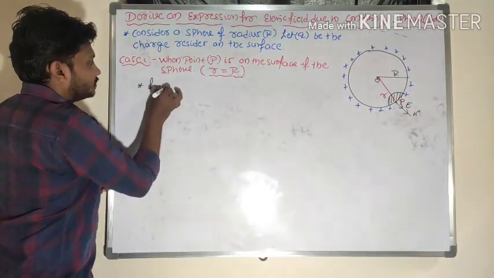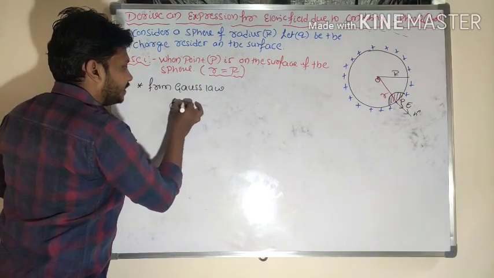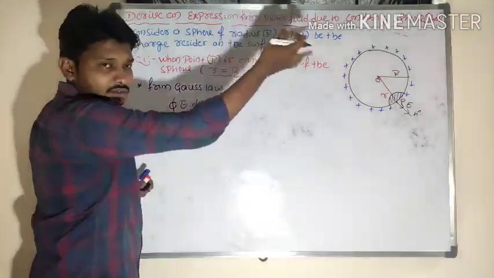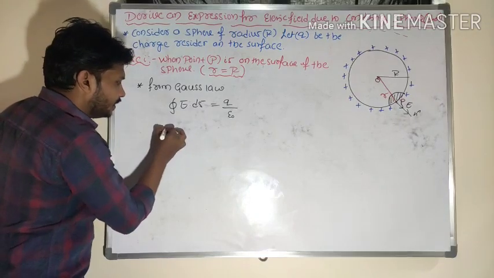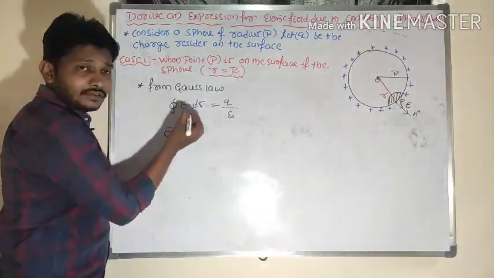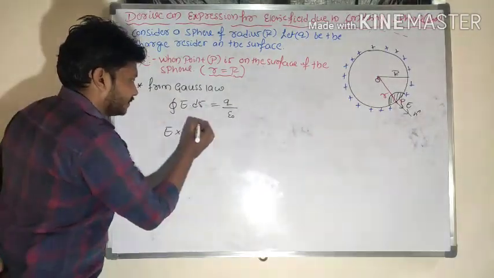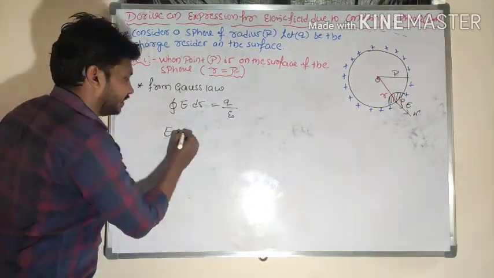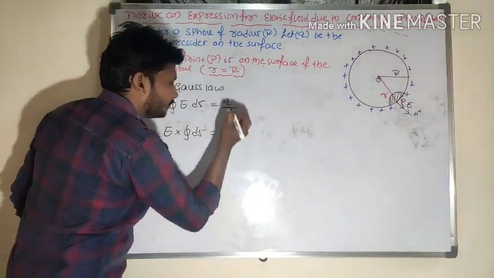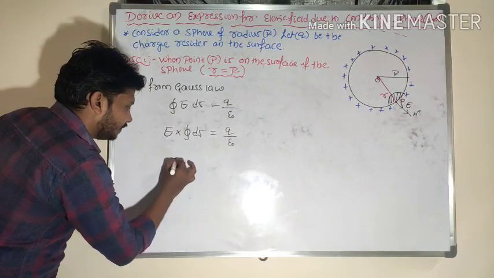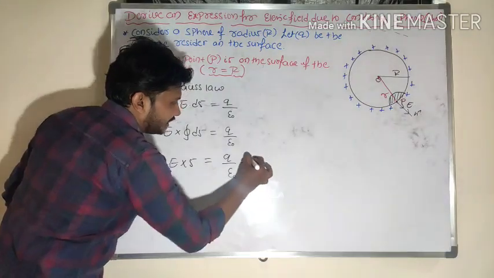Again from Gauss law, the surface integration of E into dS, where theta value is 0, so directly I will write q by epsilon naught. E into the surface integration of dS is nothing but E into S, where S is 4 pi r square. So E into S is equal to q by epsilon naught. I will name this as equation 1.